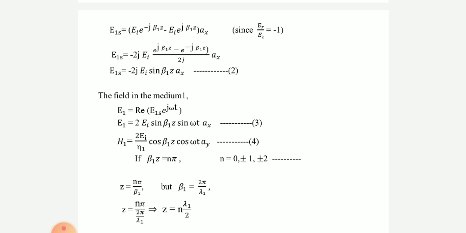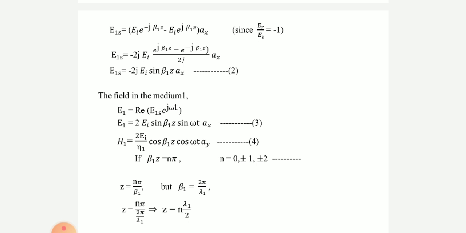This equation gives the total field is 0 everywhere whenever omega t is equal to n pi. Also this field is 0 for all time at the planes for which beta 1 z is equal to n pi. The planes at which the electric field is 0 are located where beta 1 z is equal to n pi, where n is equal to 0, plus or minus 1, plus or minus 2, like that.